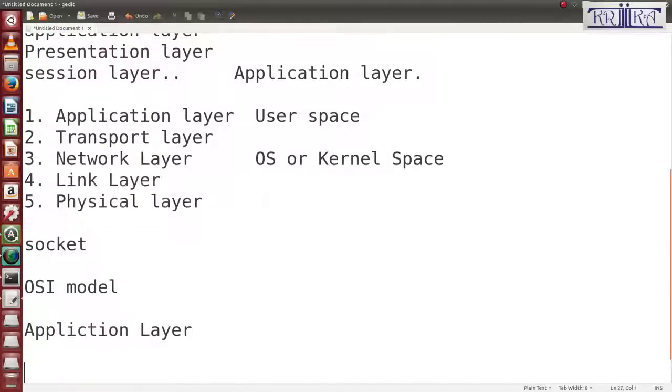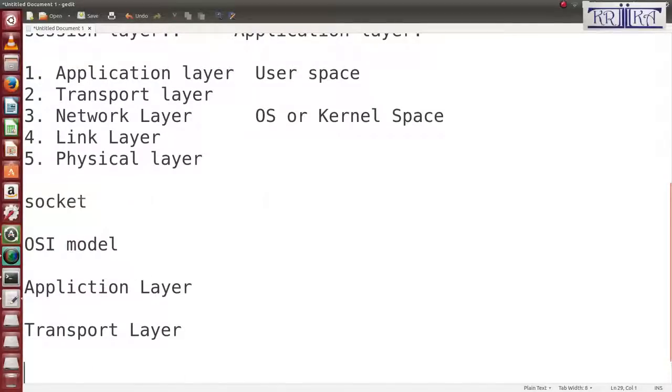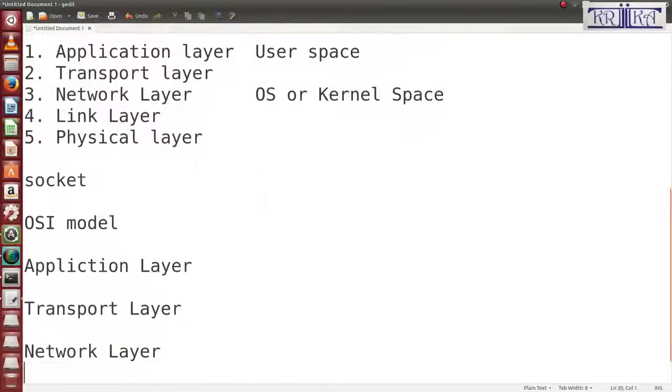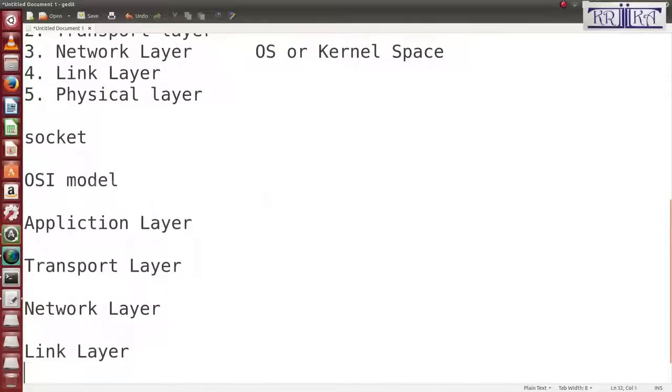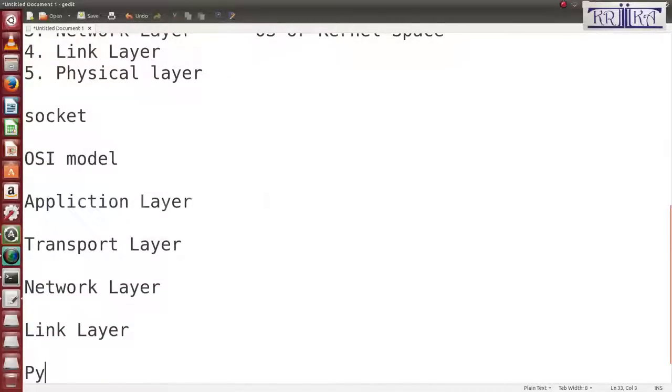Second, your transport layer. Third is network layer. Fourth, link layer. Fifth is physical layer. Understand, this is the OSI model for the server.